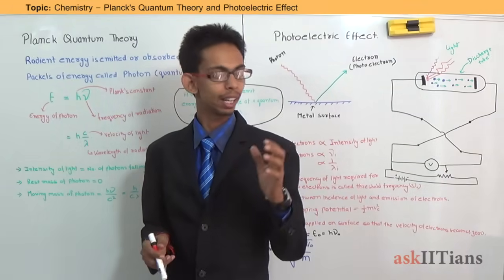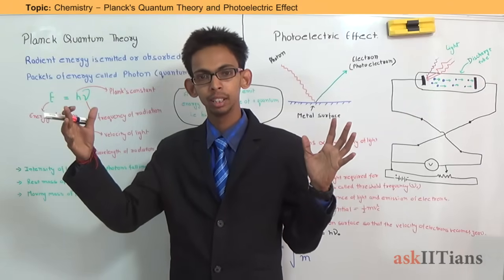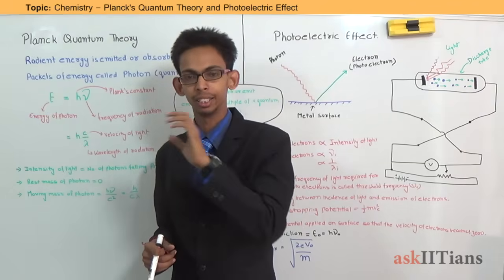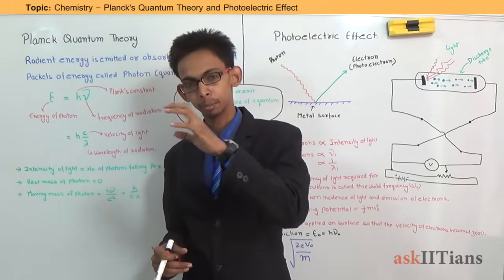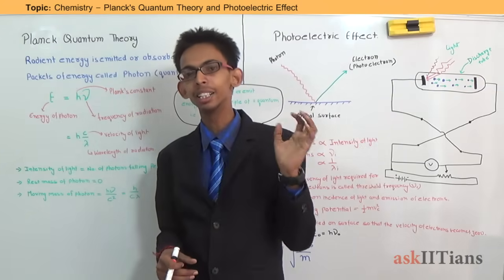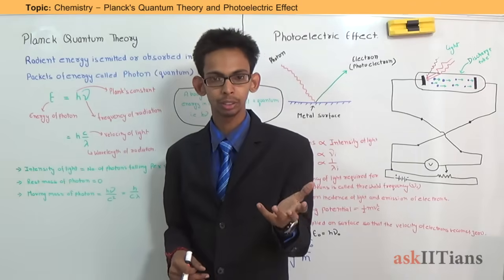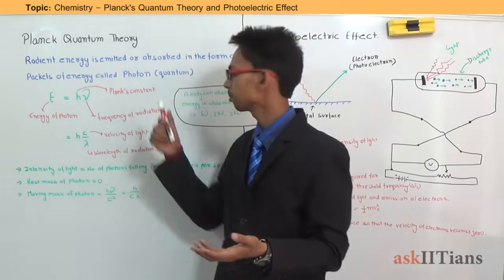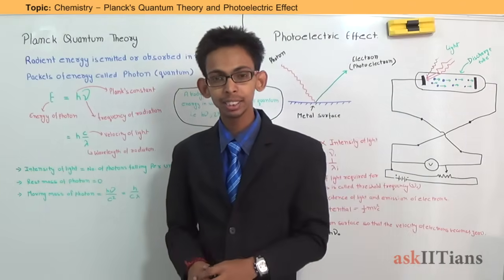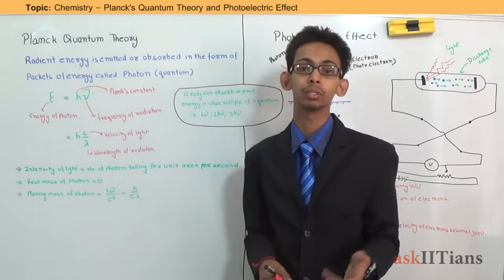This means that energy travels from one place to another in the form of small packets and not continuously. It travels in the form of small packets, one packet, another packet, another packet. That means it travels in the form of a beam of packets. And those packets are known as photons or quantums. So this means that the energy of light should also depend on the energy of these packets, quantums,